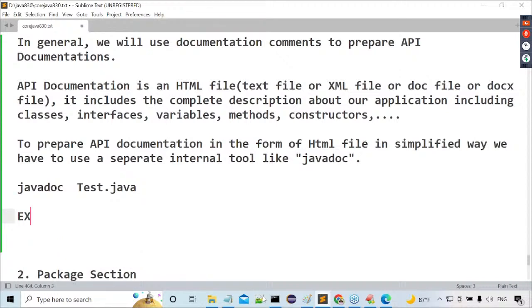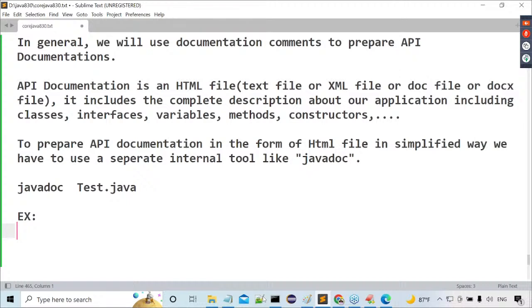I'm giving this example, but not for you to practice it. It is just information. Why? Because to execute this example, you need Java software on your computer. So far, I have not given any information on how to install Java software. Just for clarity, I am showing this content. Don't worry, it is not required to practice this example. When I install Java software in the class, then you can practice that.